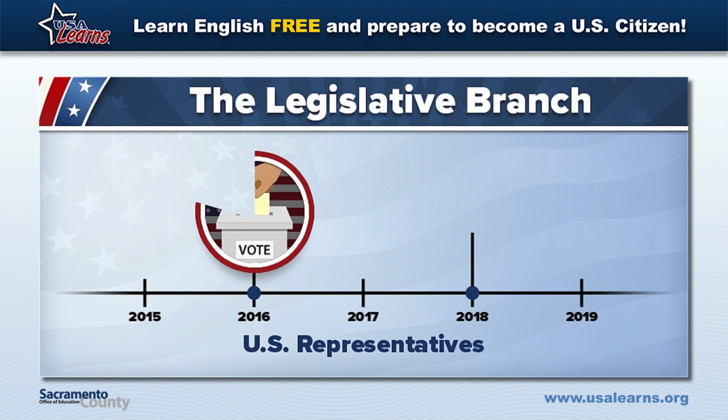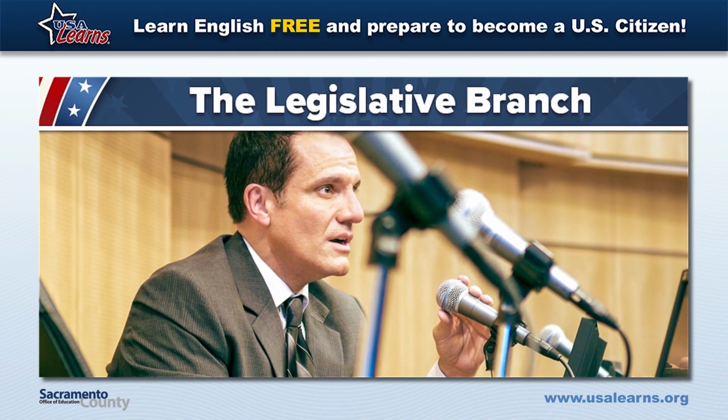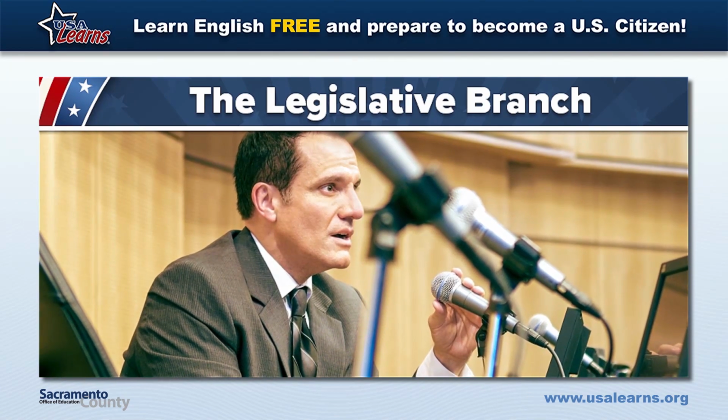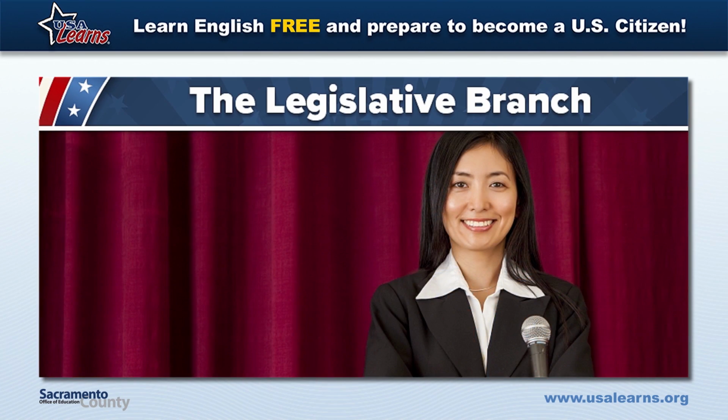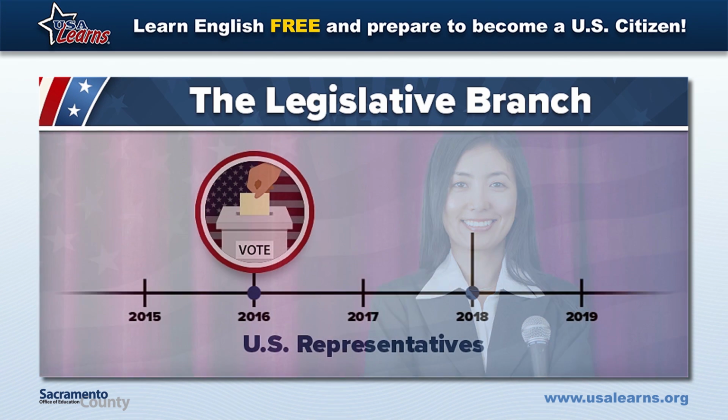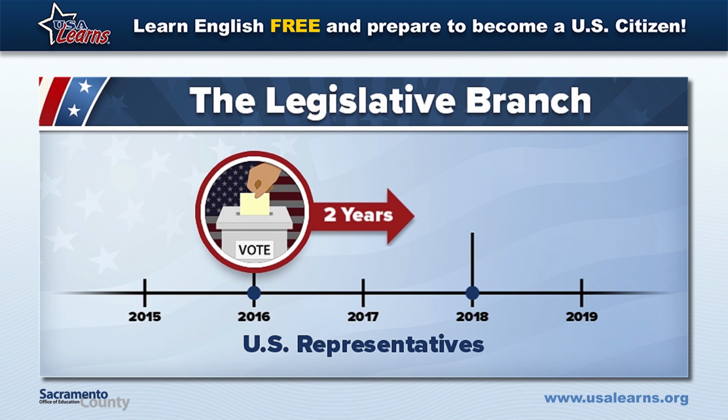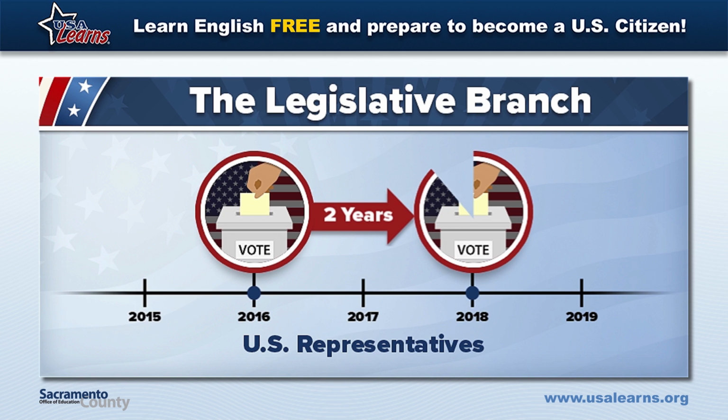Every 2 years, we vote for our representatives. We call the person we elect our representative, or congressman or congresswoman. A U.S. representative serves for 2 years and then must be re-elected. There is no limit to the number of times a U.S. representative can be elected. It's important to know who your representatives are.